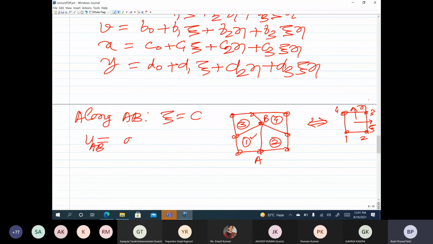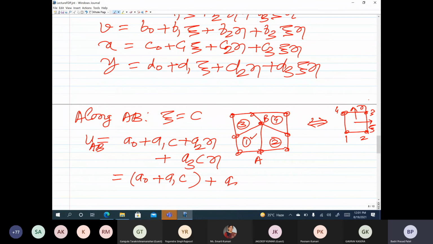So if xi is constant, the expression for u along AB is a0 plus a1 xi plus a2 eta plus a3 xi eta. Since xi is a constant, this is a0 plus a1 xi, which is a constant term, and a2 plus a3 xi times eta, which is a linear term.